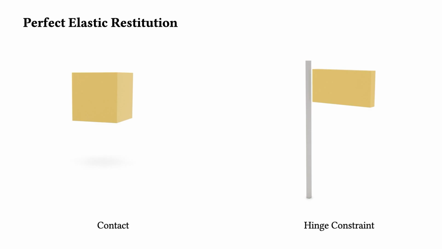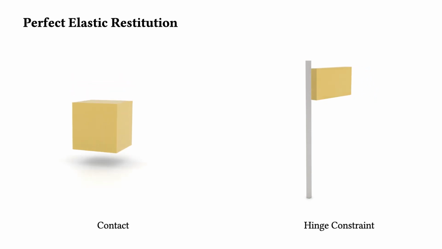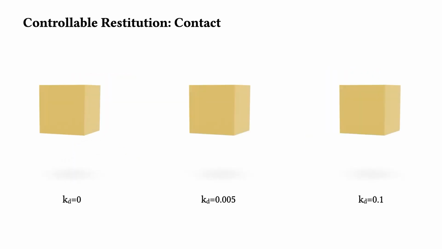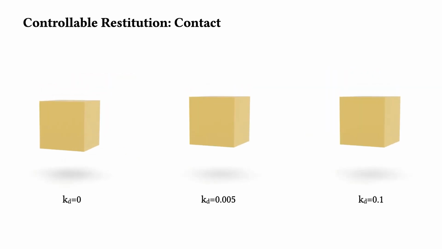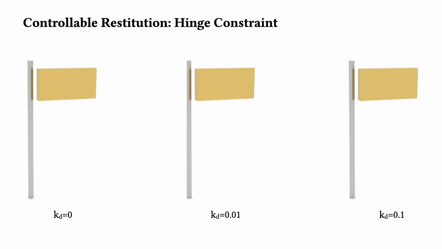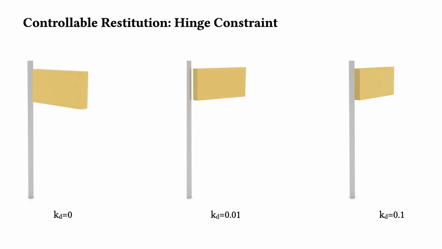Our restitution model supports robust and controllable behaviors for any inequality articulation constraints, not only contact. We're able to simulate perfectly elastic restitution behaviors with our barrier formulation and high-order BDF2 time integration. Then, applying a semi-implicit Rayleigh damping model with different damping stiffness into our optimization time integrator, we're able to simulate different levels of restitution behavior in a controllable way.